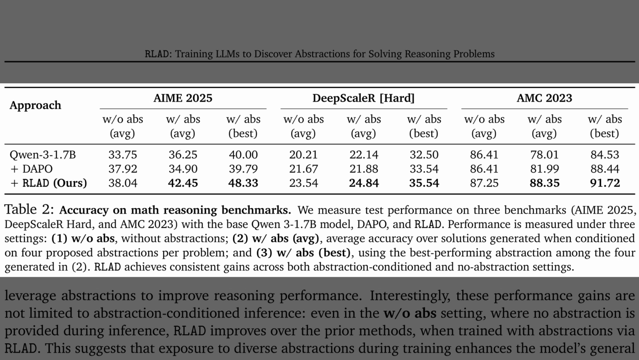Table 2 reports accuracy across AIME 2025, DeepScale-R Hard, and AMC 2023, and the pattern is consistent. The RLAD row beats both the base and DAPO. With the best abstraction, accuracy reaches about 48% on AIME, 36% on DeepScale-R, and 92% on AMC. Even without abstractions, training with RLAD nudges accuracy upward.